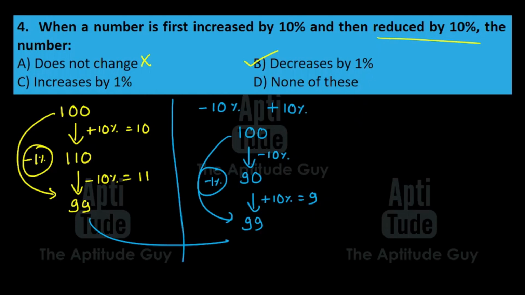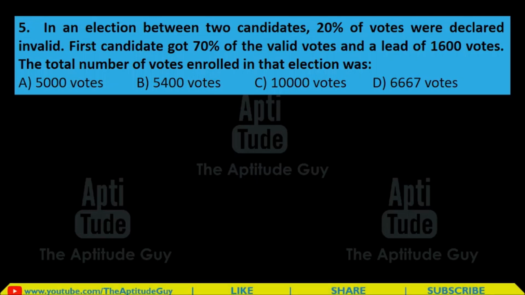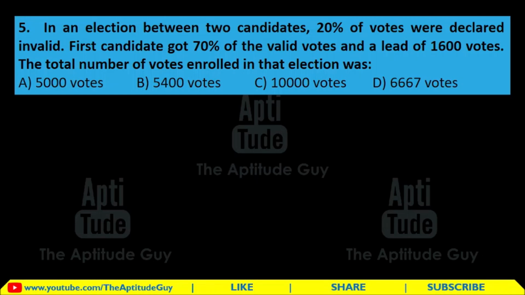Okay. Similarly, you can try it out with different percentages. Increases by 10% and then decreases by 20%, and then reverse the order and see if the numbers stay the same. Alright. Any doubts over here? Definitely drop the comments. Let's move on. Question number 5, an election question, a very, very important question. Pause the video, try to solve it, take as much time as you need, and then come back.